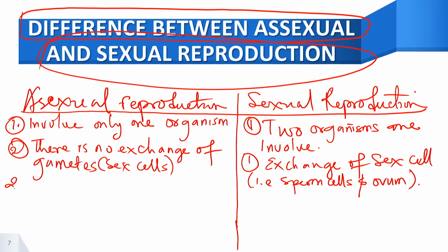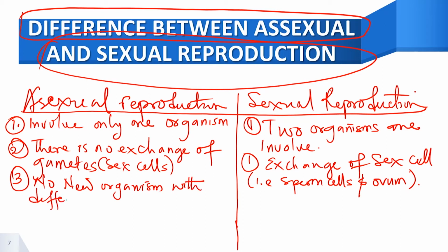Also, number 3, in asexual reproduction no new organism with different genetic makeup is formed.